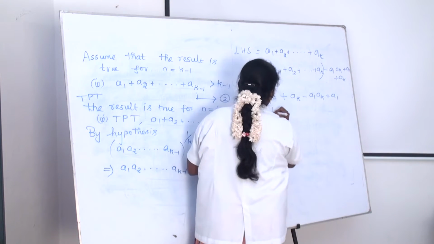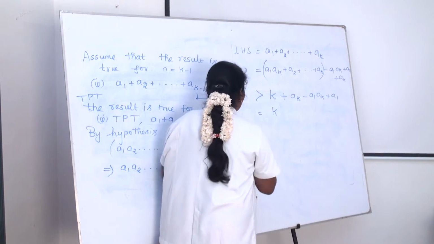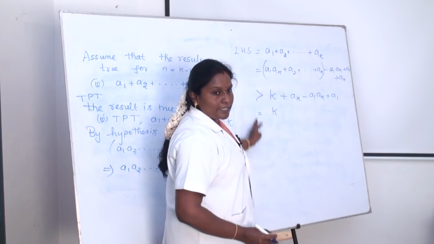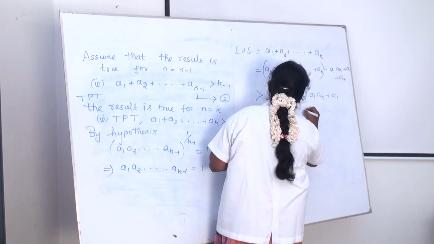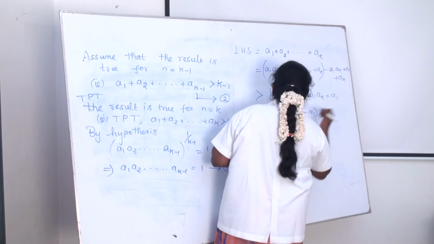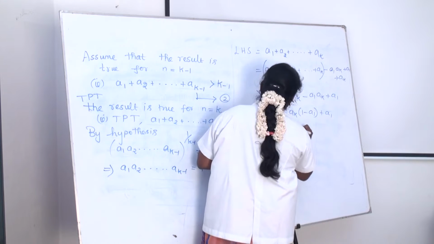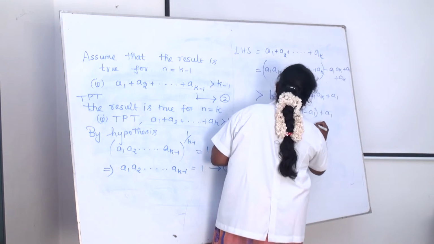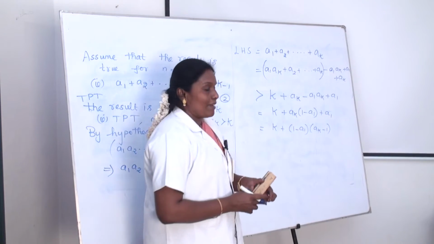Just we have to simplify that one, and lastly we have to put it as greater than. For simplification purpose, there is no need of greater than. Taking common outside by ak, we get 1 minus a1, plus a1. Here also taking common outside 1 minus a1, we get ak minus 1.